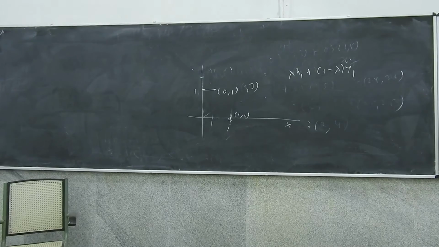So any point in that space can be thought of as a combination of the 0, 1 vector and the 1, 0 vector. Right? Okay, so the 0, 1 and 1, 0 vectors are the vectors which span that entire vector space. They are called the basis vectors of that space.